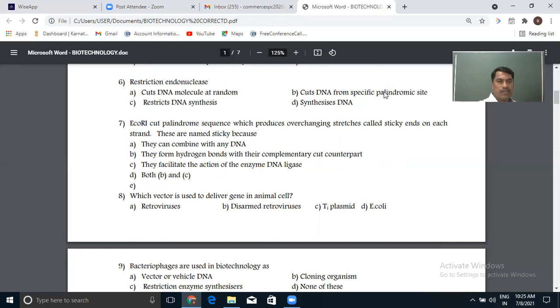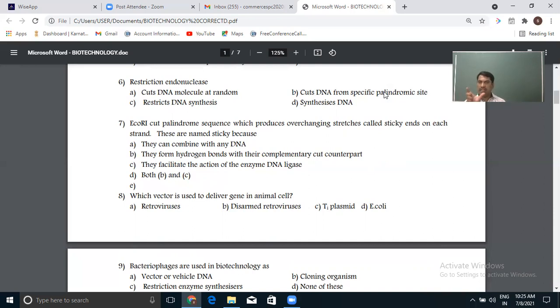It's a direct question. Next: EcoRI cuts the palindromic sequence, which produces overhanging stretches called sticky ends on each strand. These are named sticky because... As I told in the previous discussion, when the restriction enzyme acts on a DNA, it leaves a small single-stranded extension in either direction, on both strands.